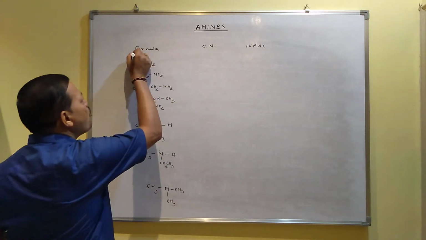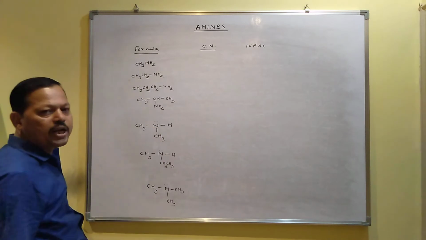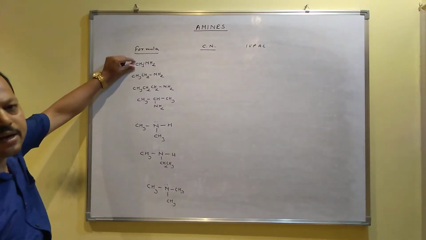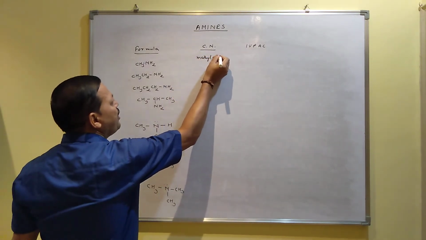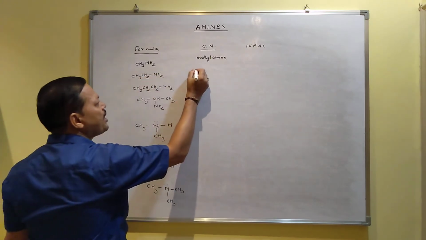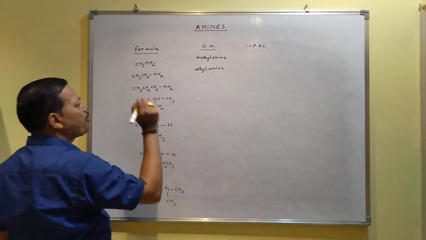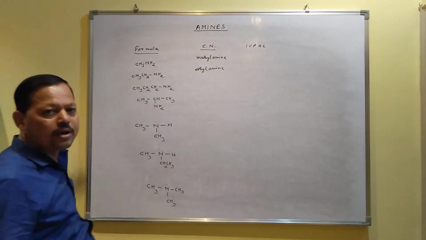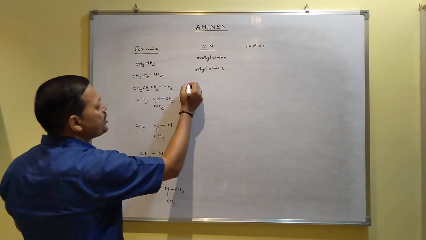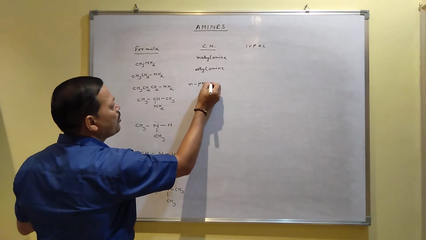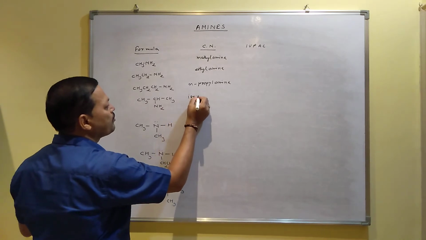Now to write the common name is simple, depending on the name of the alkyl group. Here the alkyl group is methyl, so simply it is called methylamine. Here the alkyl group is ethyl, that's why it is called ethylamine. Here the alkyl group is propyl, but there are two types of propyl. One is called normal propyl, one is called isopropyl. Since this is in a straight chain, this is N-propyl, I mean normal propylamine, and this is isopropylamine.